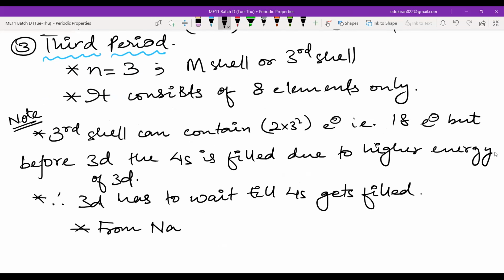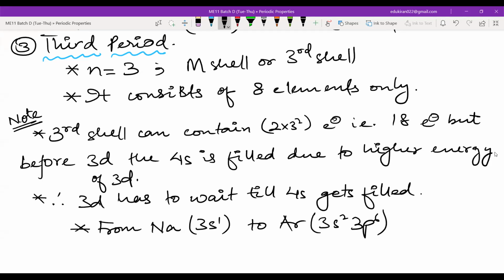The elements are from sodium to argon. I'm just writing the valence configuration. Argon will have 3s2, 3p6. So this is the valence electronic configuration, the outermost electronic configuration. So please write this down. Let me know if you're done.